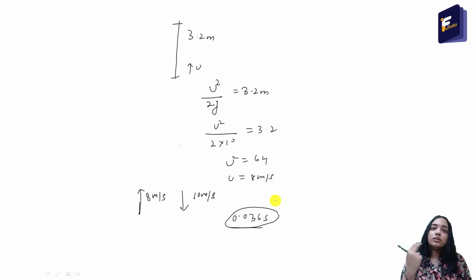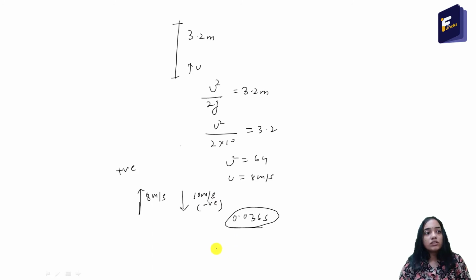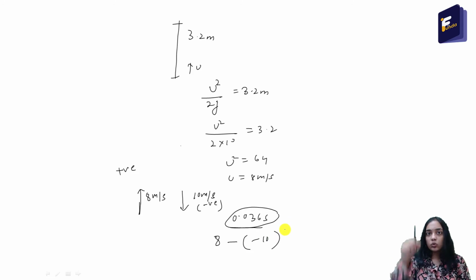So what will be the average acceleration? It will be final velocity minus initial velocity by time interval. Let us take the upward direction as positive and the downward direction as negative. So the final velocity is 8 minus initial velocity, that is minus 10. It is minus 10 because it is in the downward direction. Initial velocity is 10 meter per second in the downward direction.